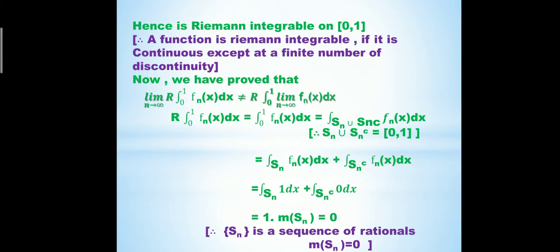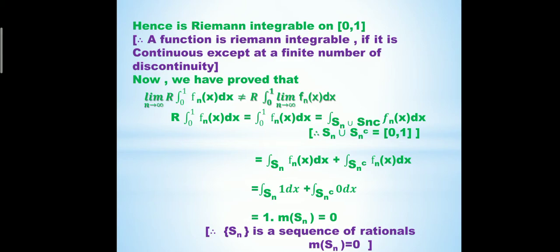We know that S_n and S_n complement are disjoint sets and S_n union S_n complement is equal to the whole closed interval [0,1]. So this equals the integral over S_n of f_n(x) dx plus the integral over S_n complement of f_n(x) dx.